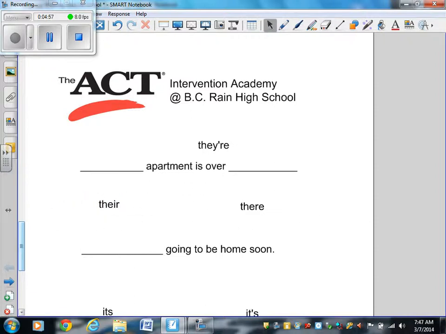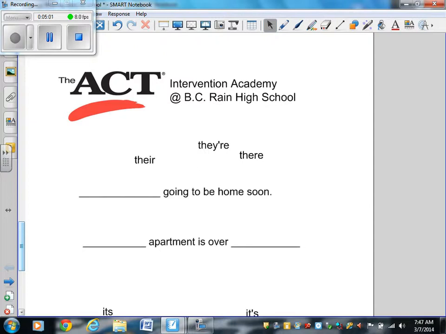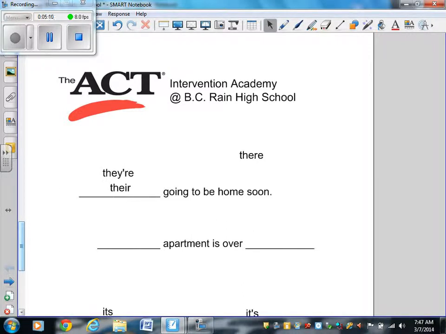All right, let's try the next sentence. Blank going to be home soon? They're going to be home soon? Or they're going to be home soon? Which one is correct? Is number 1 correct, number 2 correct, or is number 3 correct? The correct answer is number 2. They are going to be home soon.